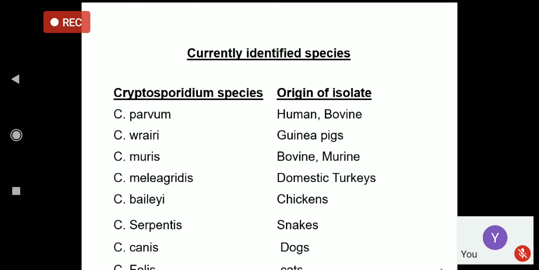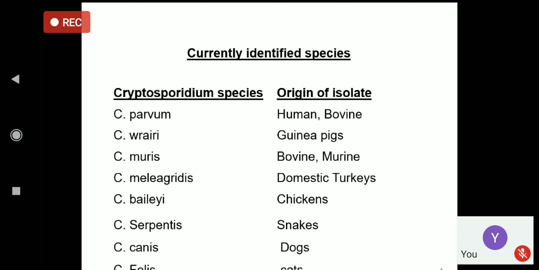The common species is parvum. Cryptosporidium parvum is the one that infects humans. Mainly, the source is cows or bovine animals, from which infection occurs in humans. So water contaminated with oocysts from the stool of cows and buffaloes, if consumed by humans, produces infections. Sometimes this infection can also be considered a zoonotic disease. There are many species of Cryptosporidium that produce infection in other animals, but the one associated with human infection is parvum.